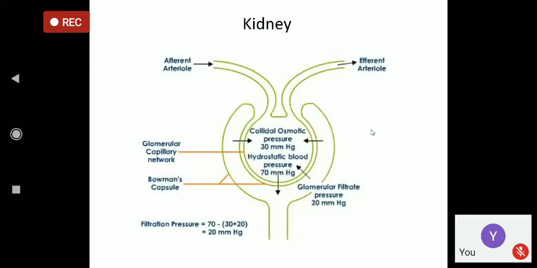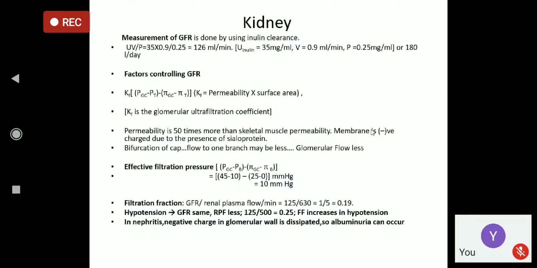Now, let us come to measurement of GFR. The measurement of GFR is done by using inulin clearance. I'm not saying insulin, see, inulin clearance. Inulin is a carbohydrate, and it is present in the dahlia root.